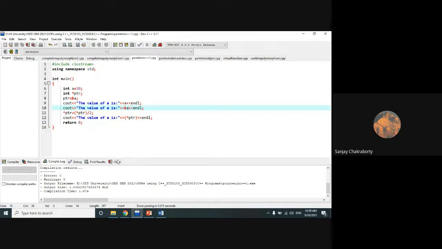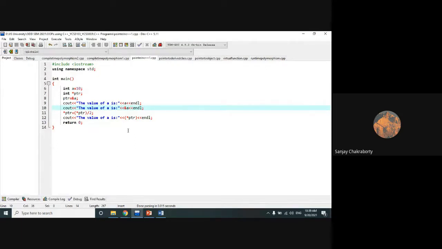I think this concept is clear. I'm just revising it for you. This similar concept is applicable for C++. There are other concepts, so I insist everyone follow and revise. If you don't have C++ books or notes, I have already provided some notes. In those notes you will get the pointer concept, so please follow and revise those concepts such as pointer arithmetic. It is similar to the C programming language.